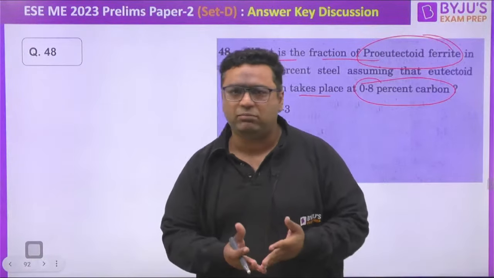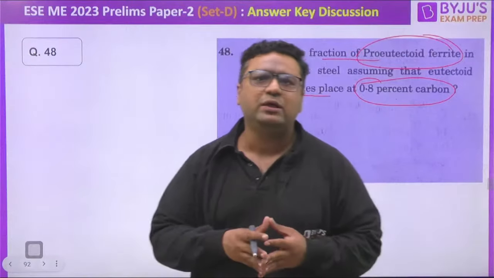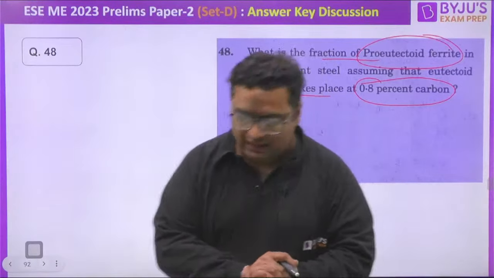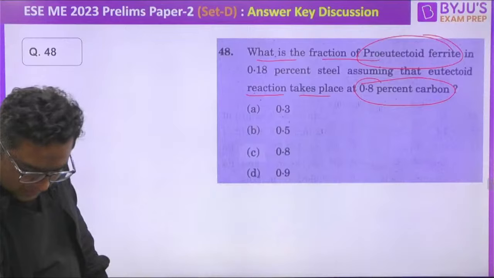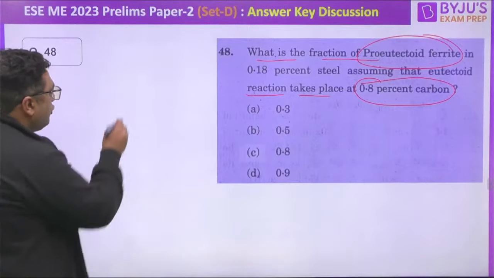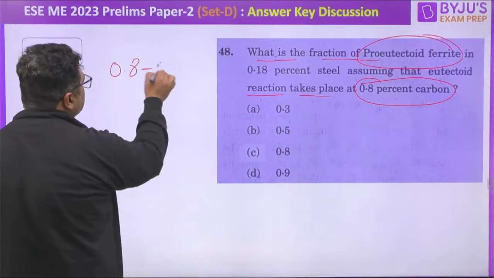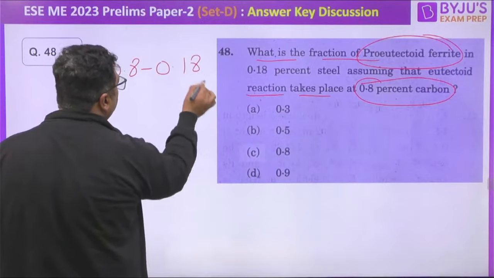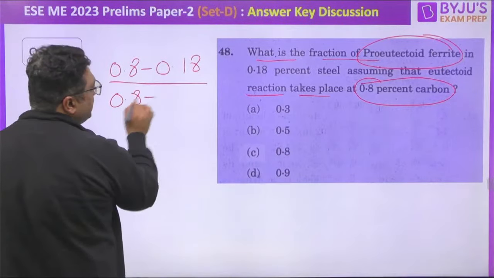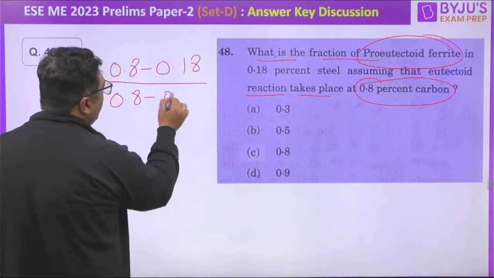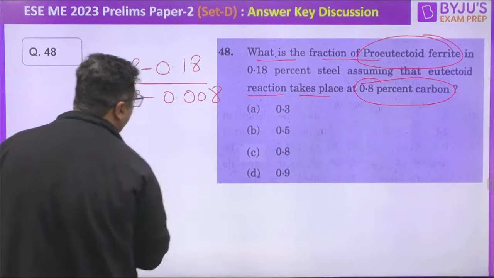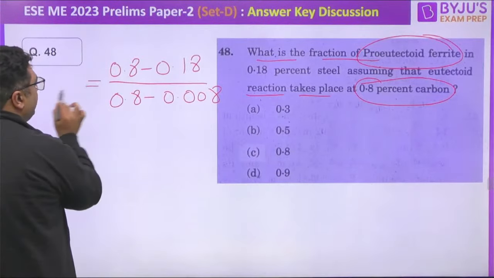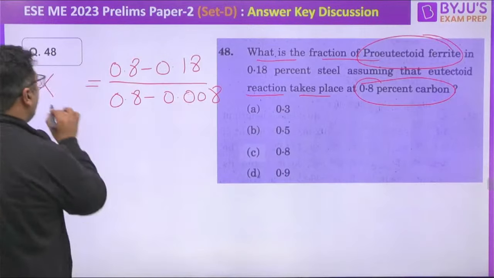we are talking about 0.008%, which is the minimum percentage whenever we are talking about the steel. Okay, and if you are going to make it, I have done the calculation for you, so it will be coming out to be 0.8 minus 0.18. Okay, then 0.8 minus that is going to be 0.008. So as you know, this is the minimum value, and that will give you the pro-eutectoid.